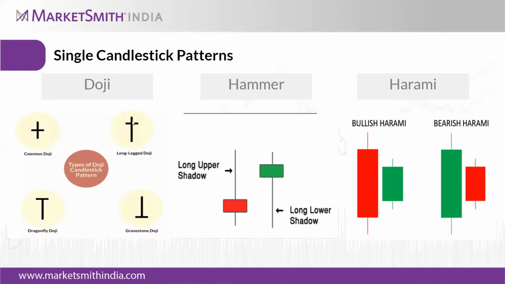If you take 50% of the candle's high and low range, it will close at more than 50% of the candle's range.